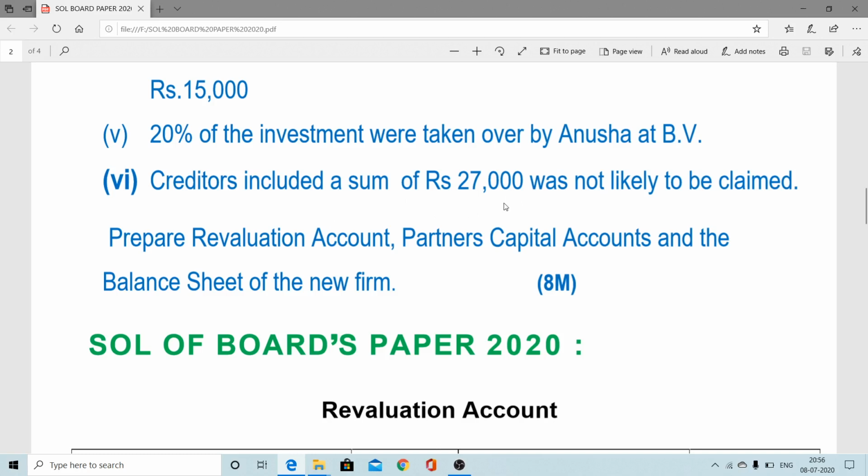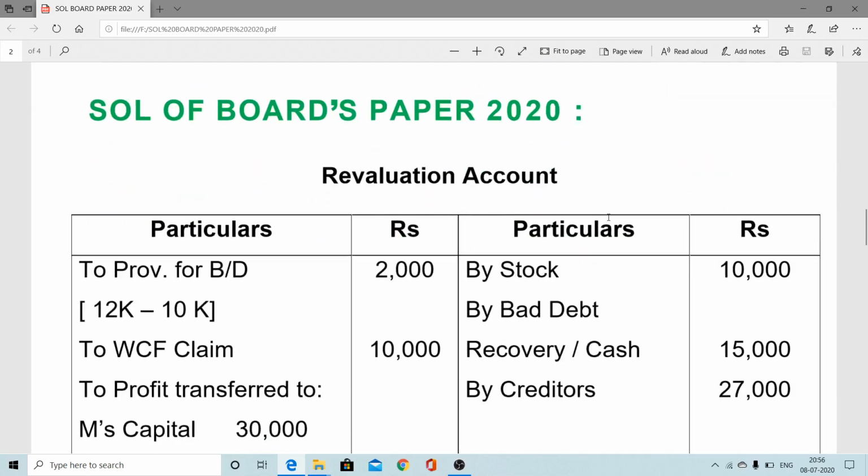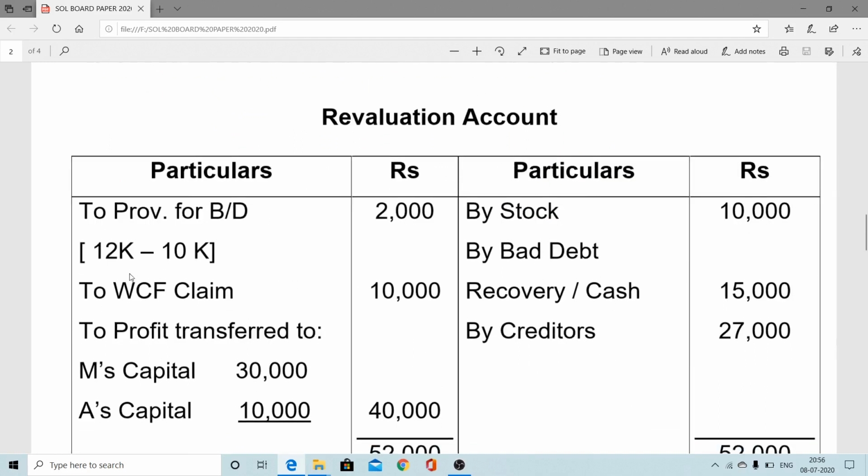That is a decrease of liability, creditors account debit to revaluation, and that respective treatment again goes to the balance sheet. Now come to the solution here. First revaluation: this is provision for bad debt, old provision 10,000, and new it is coming 12,000.